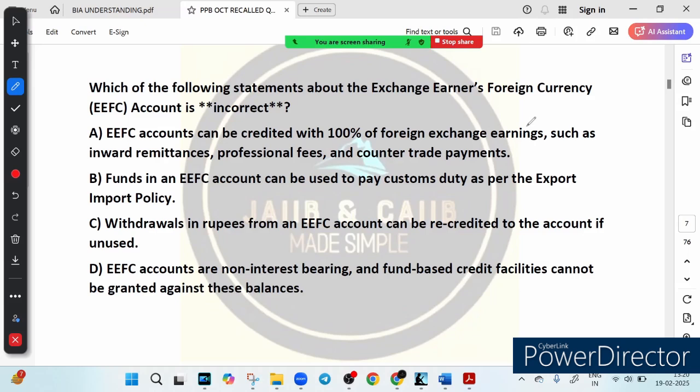Option B, the funds in an EFC account can be used to pay customs duty as per the export import policy. Option C, withdrawal in rupees from an EFC account can be recredited to the account if unused. Option D, EFC accounts are non-interest bearing and fund based credit facility cannot be granted against these balances. So friends, these are the options provided before you. First try to answer it yourself.